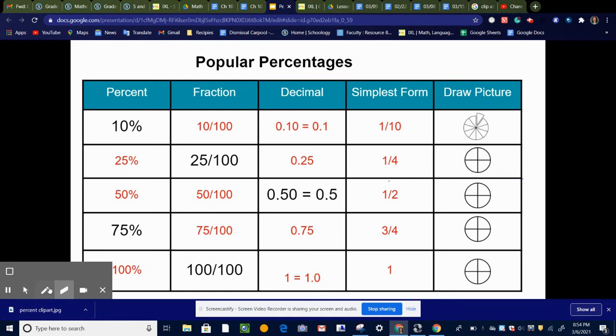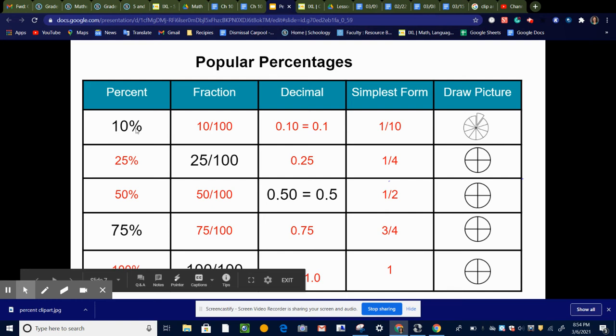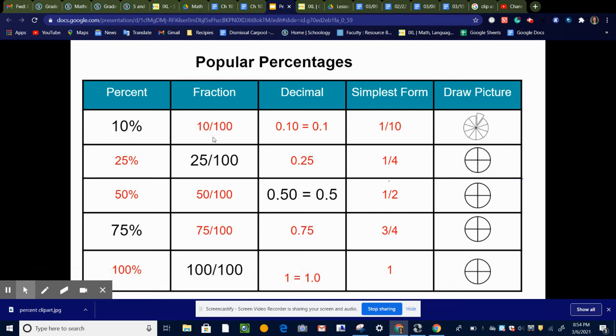So we're going to start with 10%. So to write 10% as a fraction, that would be 10 over 100. And that can simplify to 1/10. We can write that as a decimal as 10 hundredths.